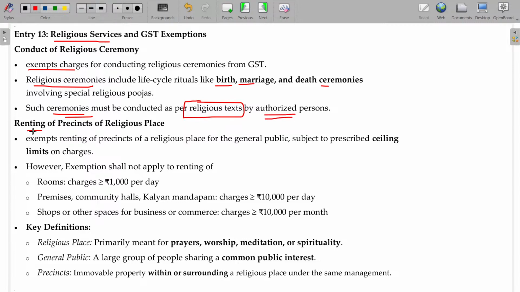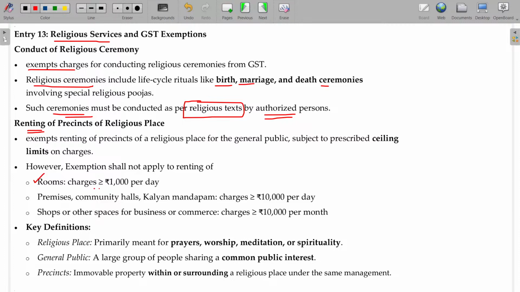And renting. The renting is the second predominant one. So what are the things there? The temple will let out property for what purpose? For devotees to stay, and for shops to sell puja items and other items nearby in the vicinity of the temple, and halls for organizing any programs. So in case of rooms, if the charge is less than 1,000, then it is not taxable.